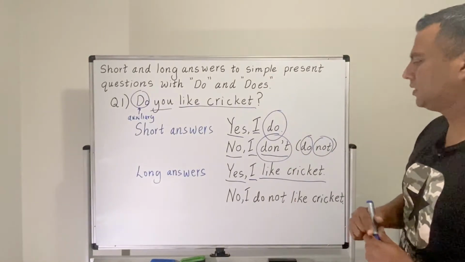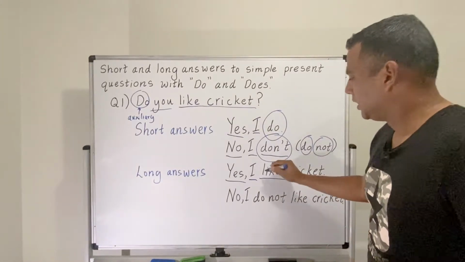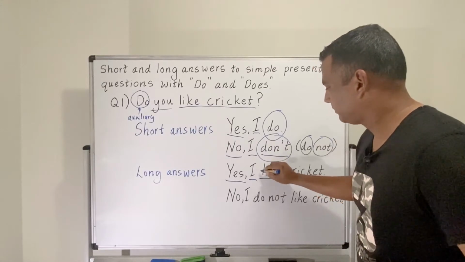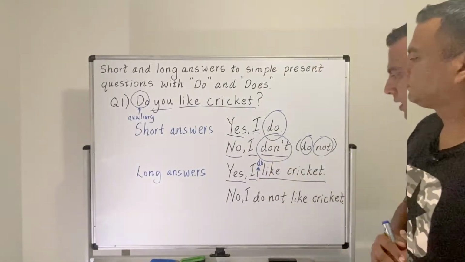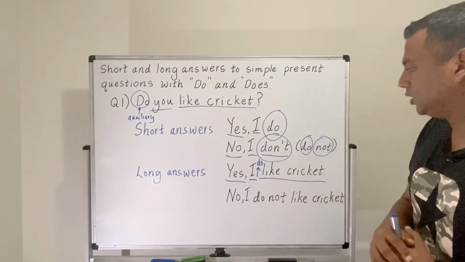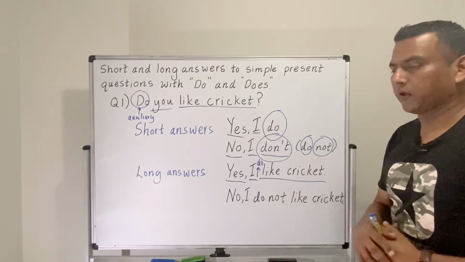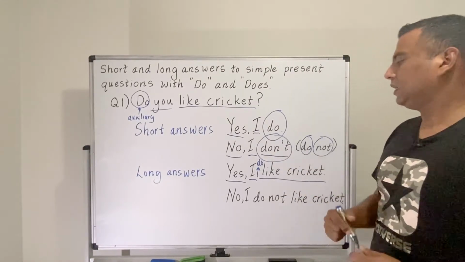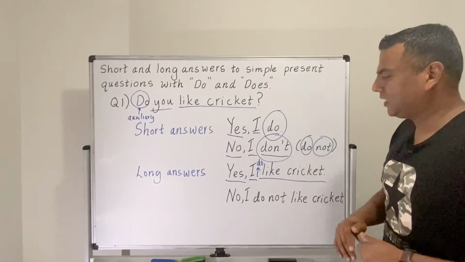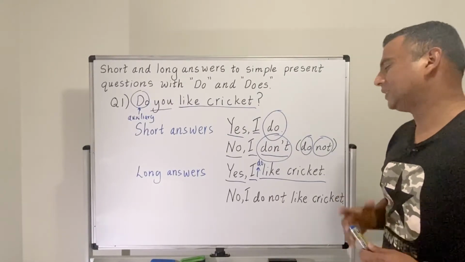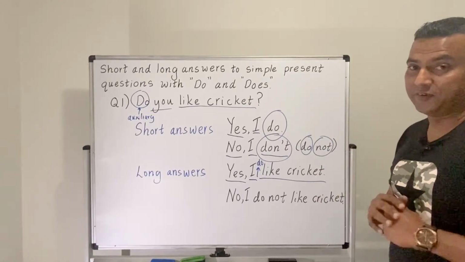Sometimes you might have the question here, so why I have not used the word do here? Now instead of saying yes I do like cricket, why I have said yes I like cricket? Because thing is, even if you say I do like cricket, that is correct, but then it sounds more emphatic. So that means like you are saying with lot of emphasis.